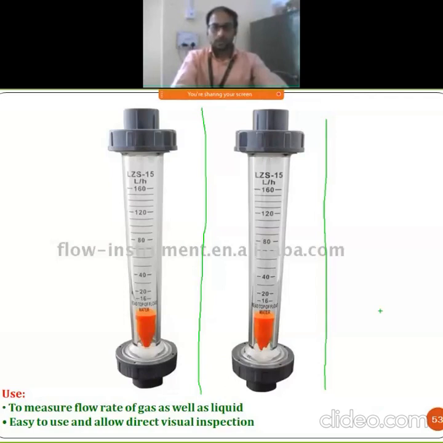Okay, where there are what? Scales. This is what? Scales. In that, this is what? That plummet or floater. Okay, the flow of that fluid is like this.